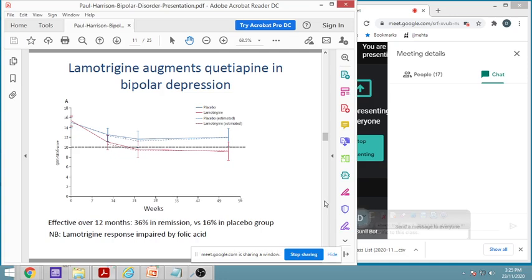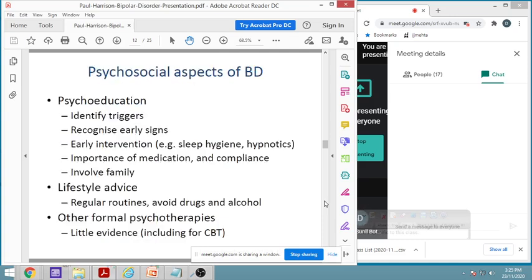And lamotrigine dispositions are impaired by folic acid. Folic acid is increasing the metabolism of lamotrigine, because folic acid is a coenzyme, and therefore folic acid is causing impairment of the lamotrigine, and therefore decreases that.